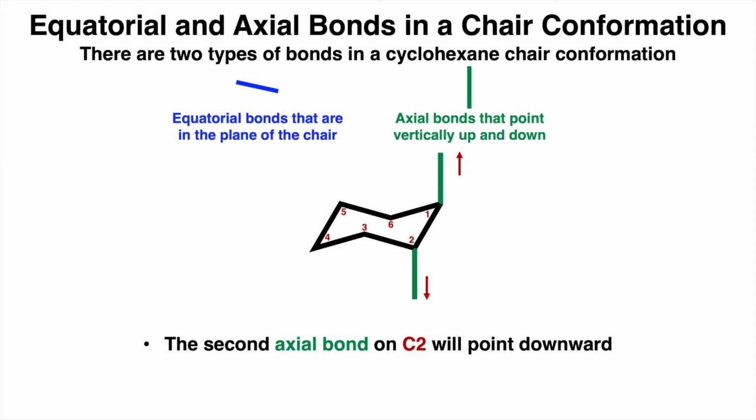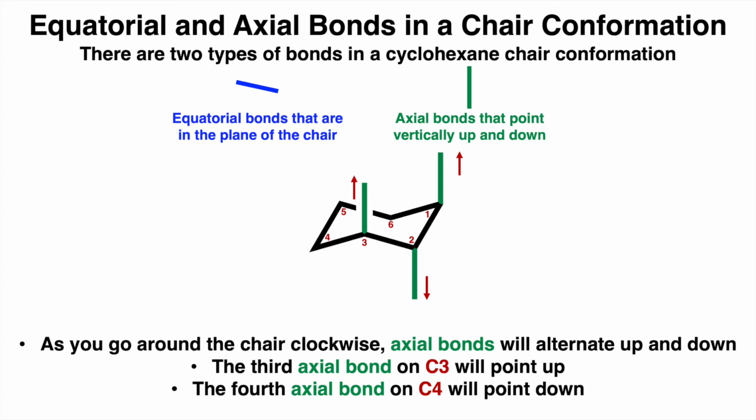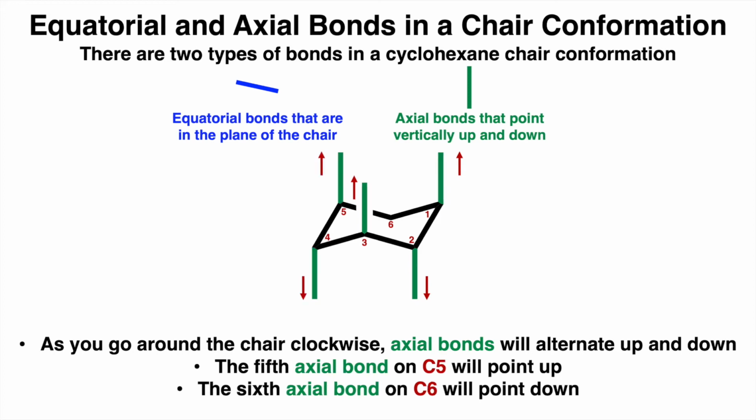And as you go around the chair clockwise, axial bonds will alternate going up and down, but will always be drawn vertically. So the third axial bond on C3 will point up, the fourth will point down, the fifth will point up, and the sixth axial bond on C6 will point downwards.